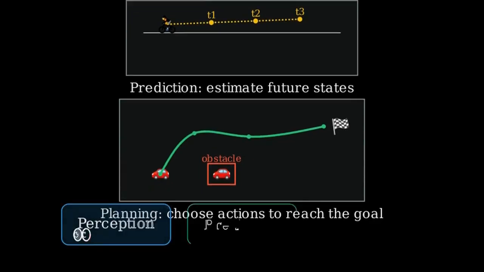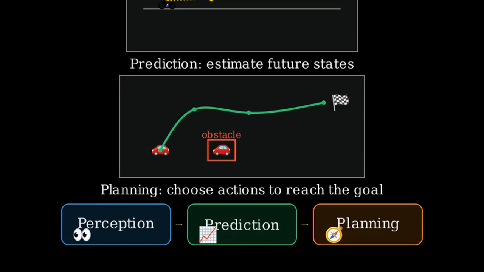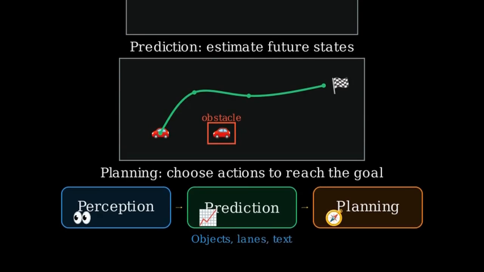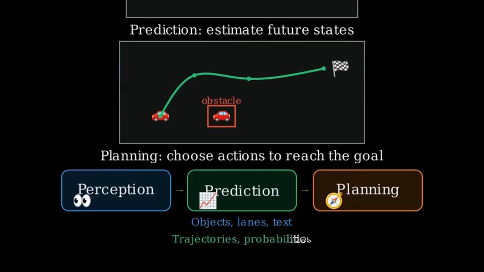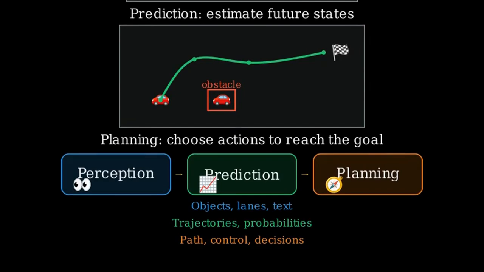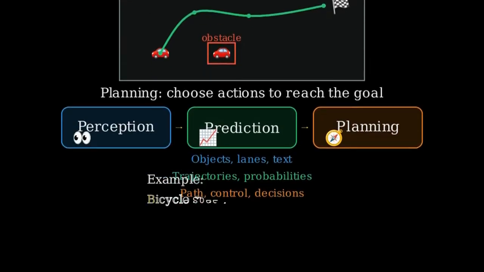Now, let us stitch the three P's together in a mini pipeline. Perception finds what is around us. Prediction estimates where those objects will move. Planning selects a safe, efficient path to the goal. Finally, we will compute a quick back-of-the-envelope timing example.